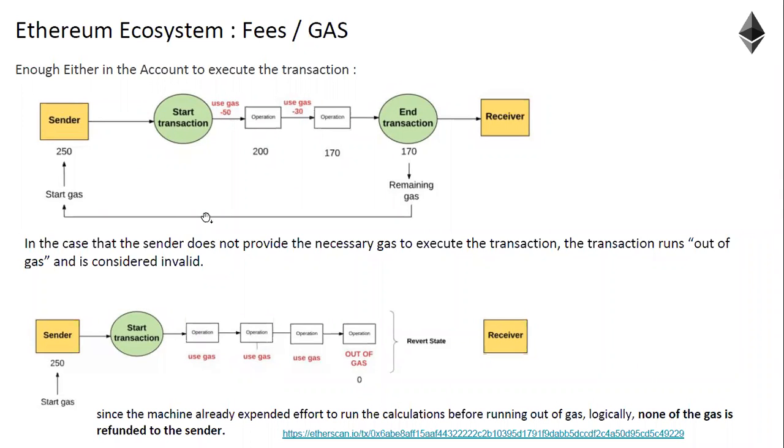Okay, is it clear? I'll give you one example. Imagine, is the gas sent by each sender constant? No, of course. It depends on the smart contract which he is triggering. The gas limit will be defined in the smart contract itself by the developer who developed it.